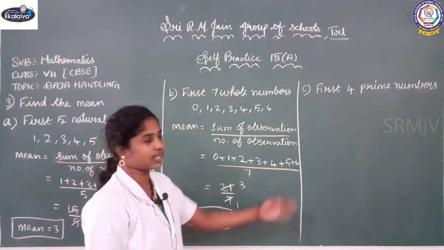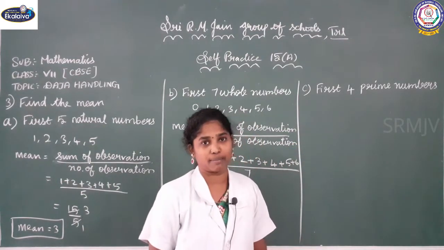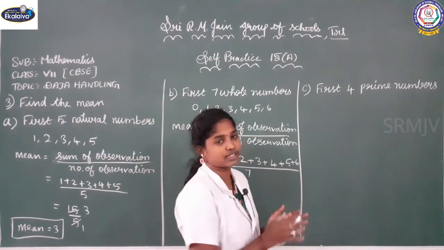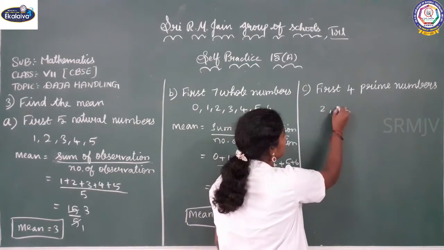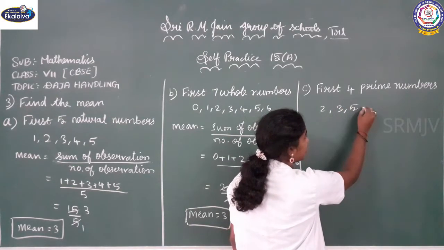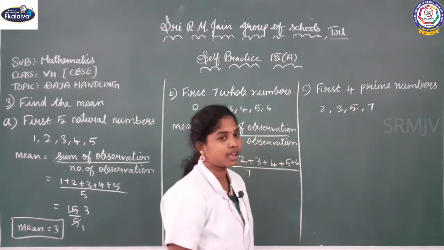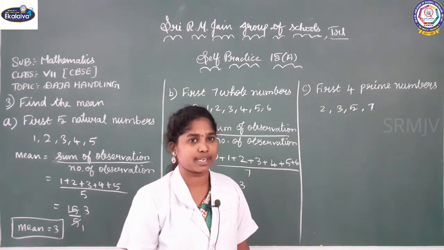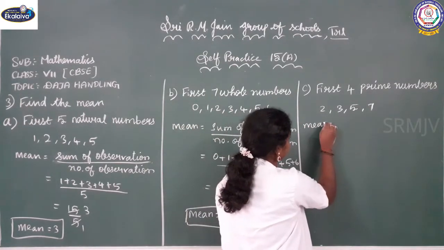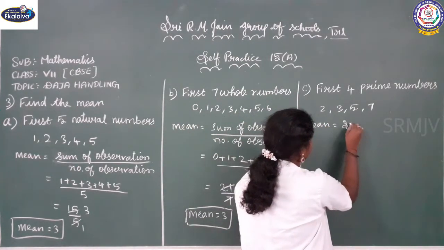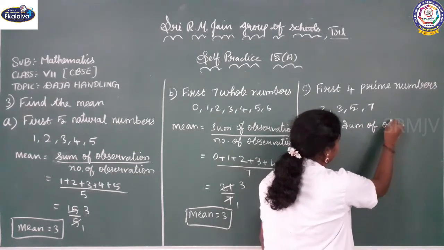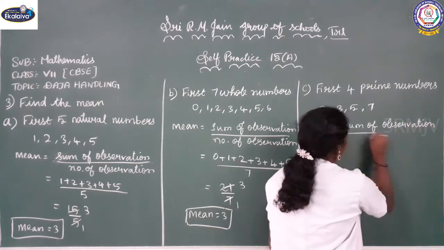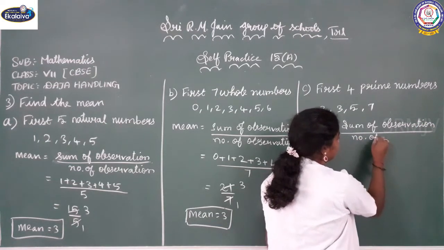Okay, let us go to the next question. First 4 prime numbers. We know that 1 is neither prime nor composite. So the first 4 prime numbers are 2, 3, 5 and then 7. Let us find the mean for these first 4 prime numbers. What is the formula for mean? Mean is equal to sum of observations by number of observations.